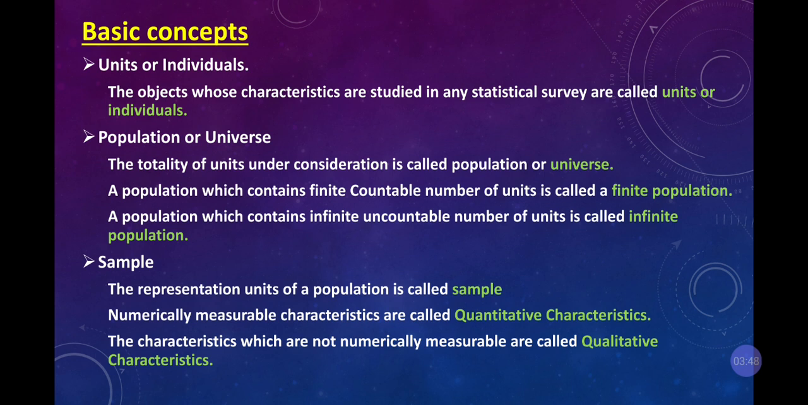The numerically measurable characteristics are called quantitative. Numerically means the total population I can count, 10, 20, 30, like that; it is called quantity. The characteristics which are not numerical measures are called quality. Now I can say 10 people are there, but among those 10 people I cannot say that boy is good; that will be your quality. Your quantity is different and your quality character is different.